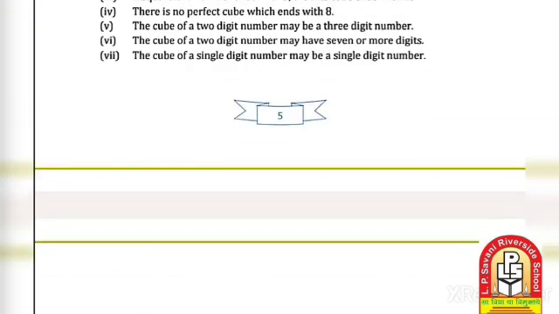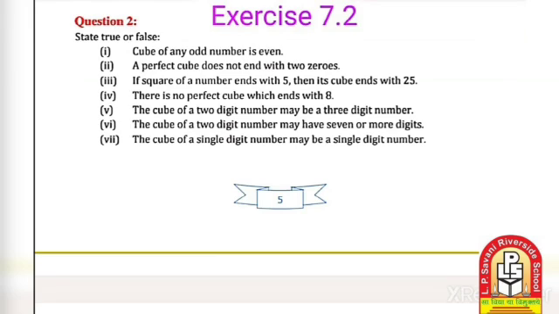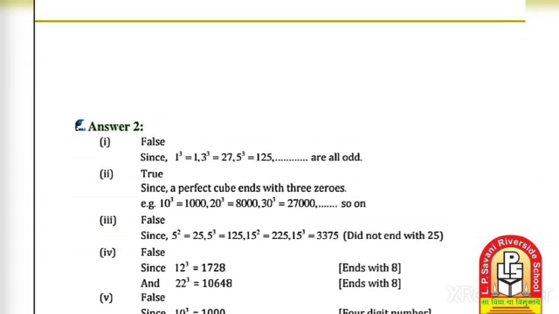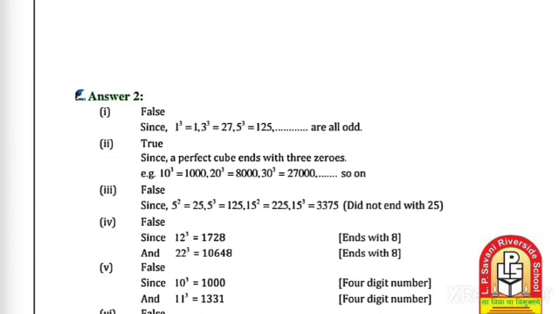Third question: if the square of a number ends with 5, then its cube ends with 25. Let's justify. Let's take different numbers which end with 5.